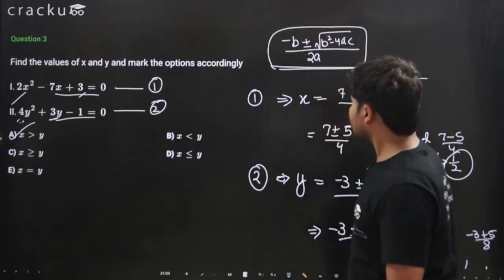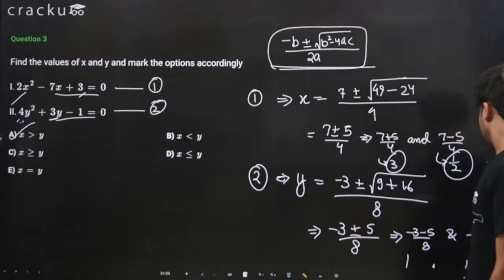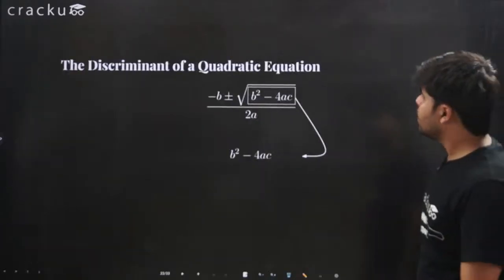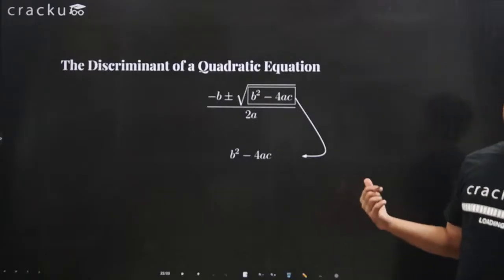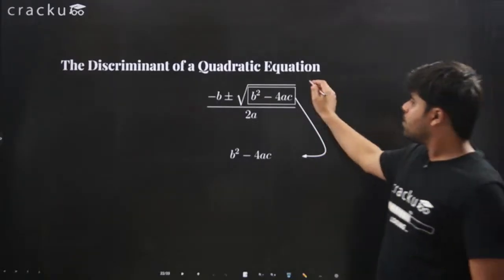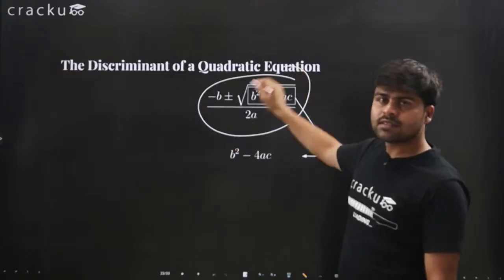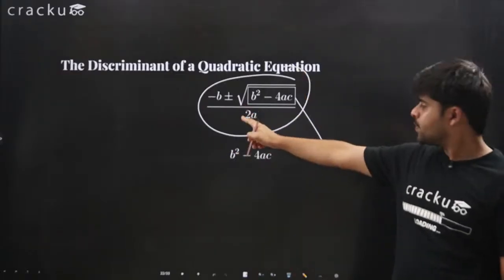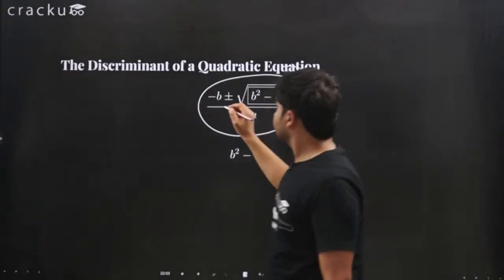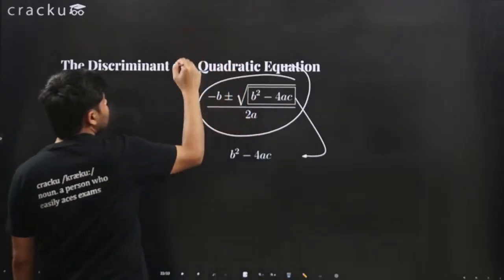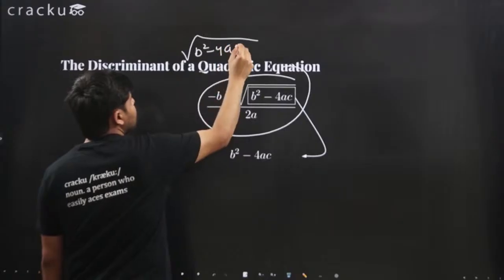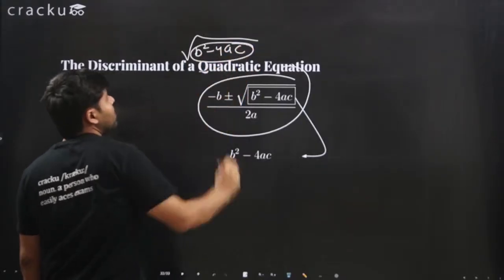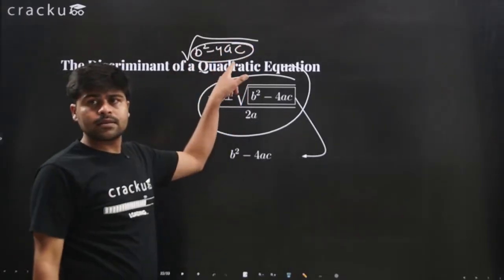Okay, so let's discuss something else. The discriminant of a quadratic equation. So what exactly is a discriminant? Now you remember the quadratic formula, right? We just discussed this is the quadratic formula. If you look here, square root of b square minus 4ac, the square root part right here.